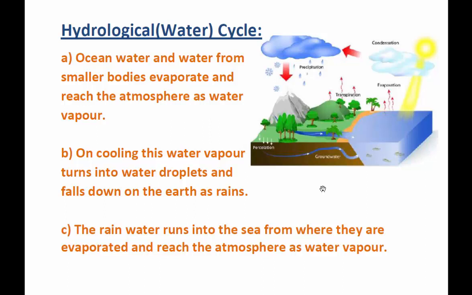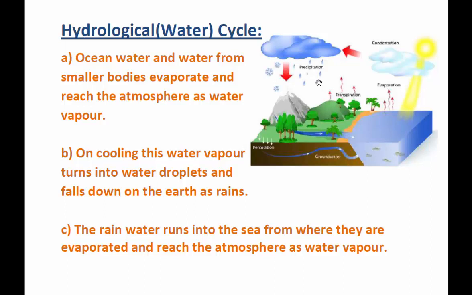On cooling, this water vapor turns into water droplets again, and it falls down on the earth as rain, or in geographical term, precipitation.